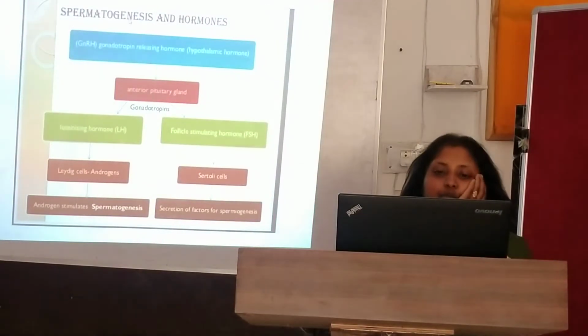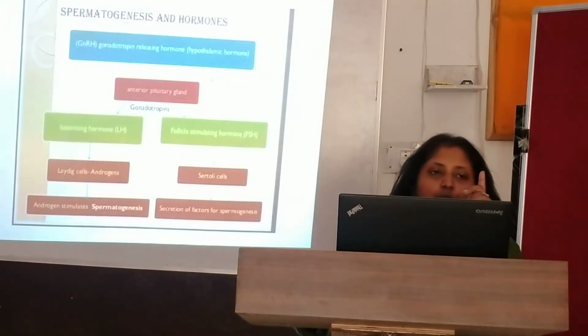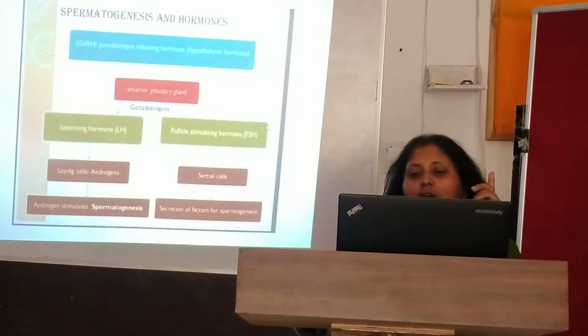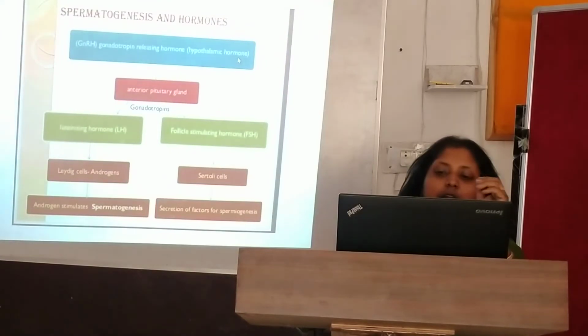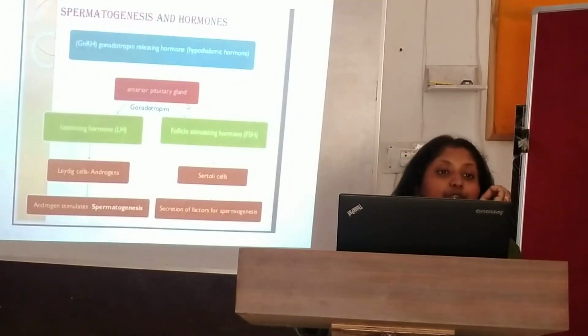See what the hormones are that are responsible, and how hormones are responsible for spermatogenesis. GnRH, gonadotropin releasing hormone, is a hypothalamic hormone. You know about the thalamus; this hypothalamic hormone acts on the anterior pituitary.